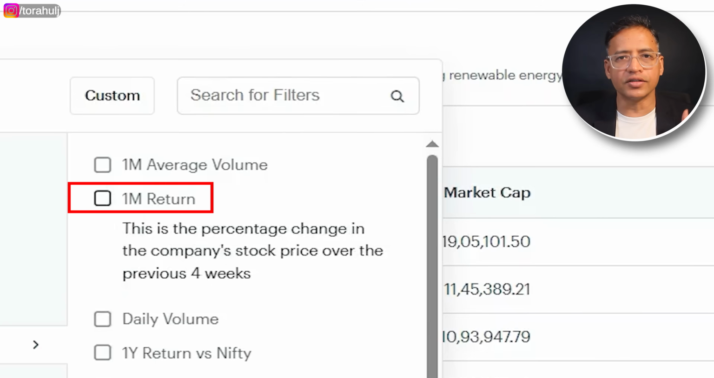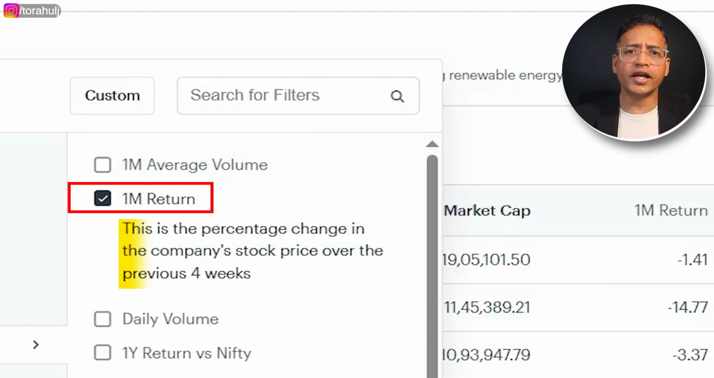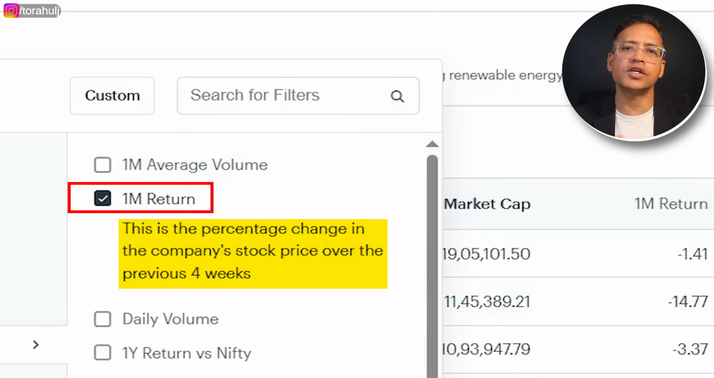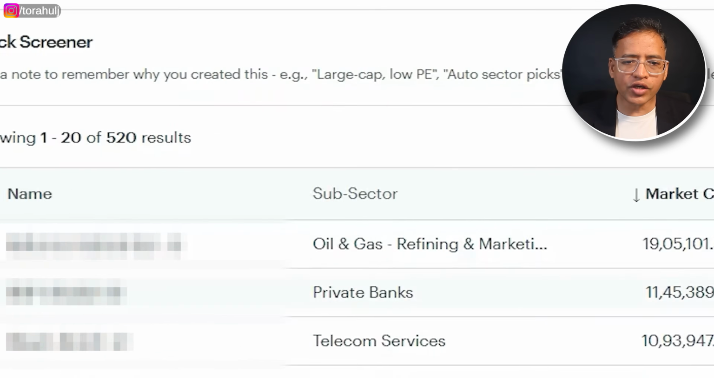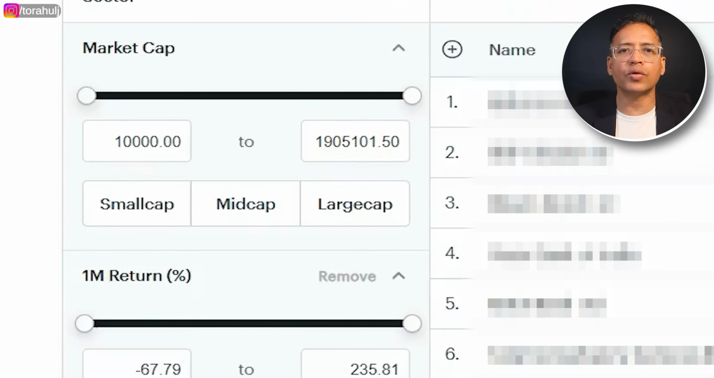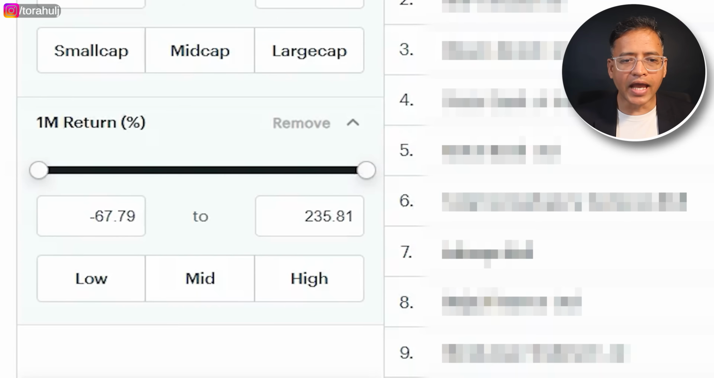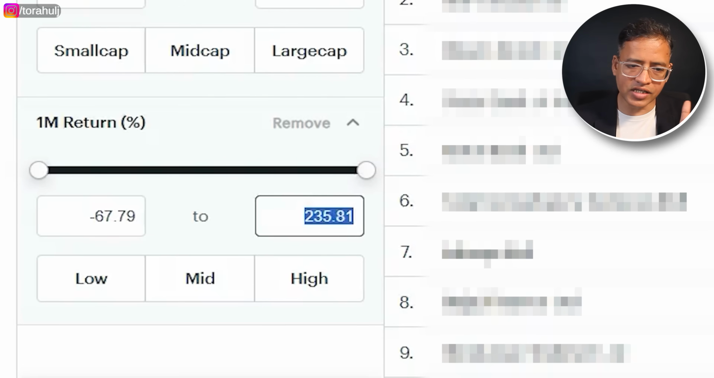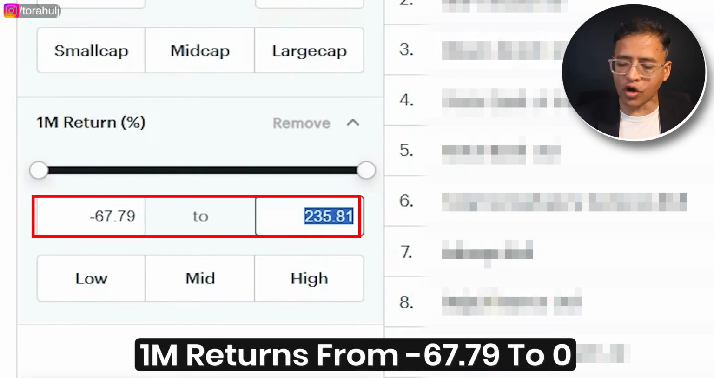Parameter number two will be that we are going to look at the correction. Now, correction-wise, you can look at various parameters. One of the simplest ones I'm going to use right now from a timing perspective is the last 1 month returns. This is going to give us the data in terms of what has happened to the prices of these stocks in the last 1 month. Now here I want to only look at the corrected stocks. So I will say any stock that has gone negative in the last 1 month, present that in the list. I'll say minus 67%, for example, which is the highest drop, to 0.